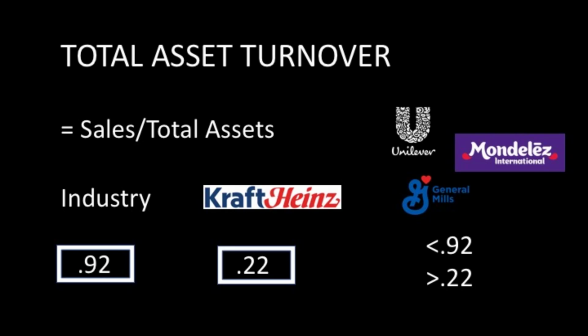Unilever, General Mills, and Mondelez all have asset turnover ratios that are below the industry but above Kraft Heinz. This tells us that Kraft is not as efficiently generating sales from its assets. This low asset turnover may be because the company has a substantial amount of goodwill and intangible assets on their statements, which could make the number misleading.